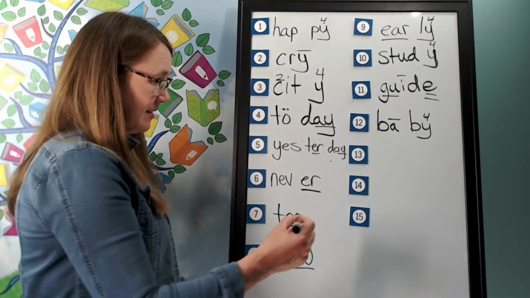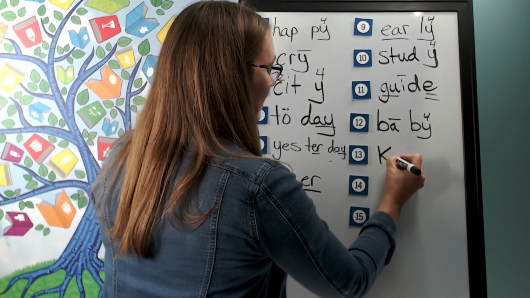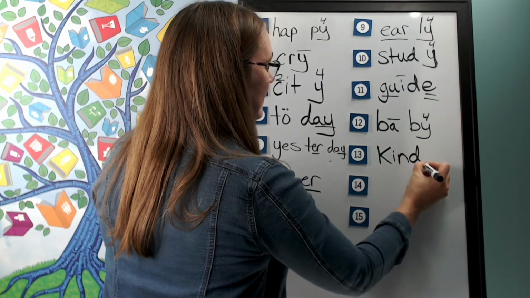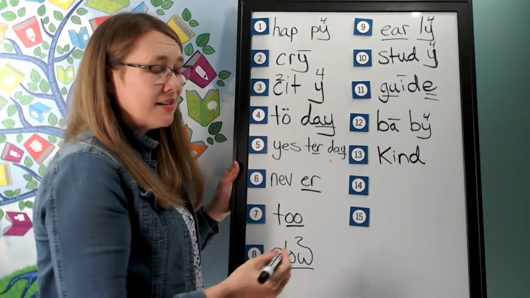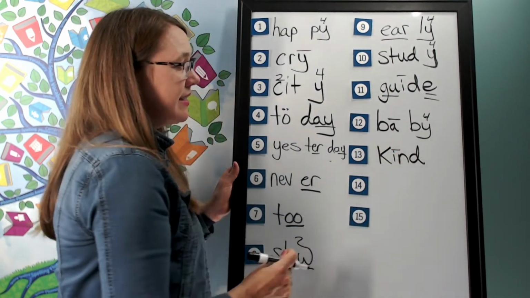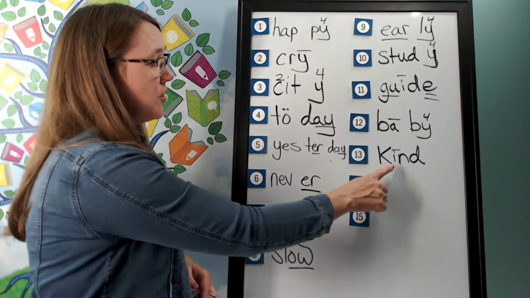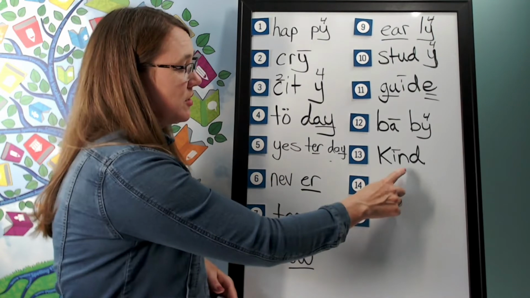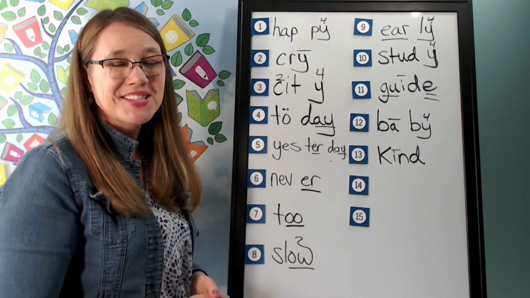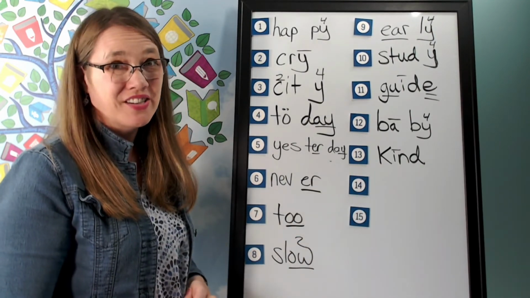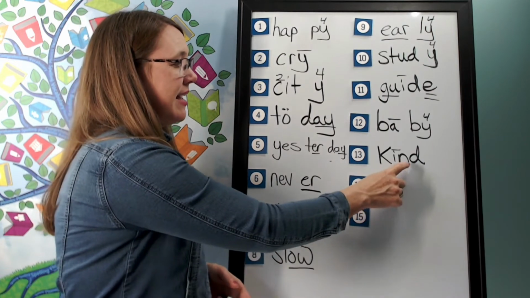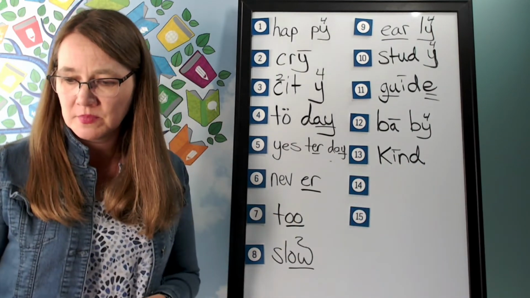And help me to write it. K, I, N, D. And how will we mark it? We'll put a line over the I. Why did it say its long sound? I and O may say I and O before 2 consonants. And there it is. It's before 2 consonants saying its long sound I. K, I, N, D, kind.